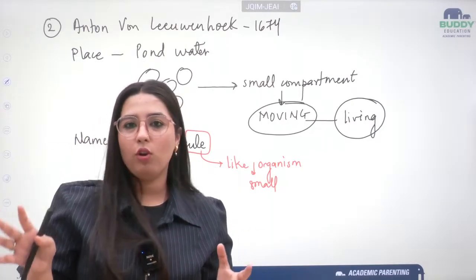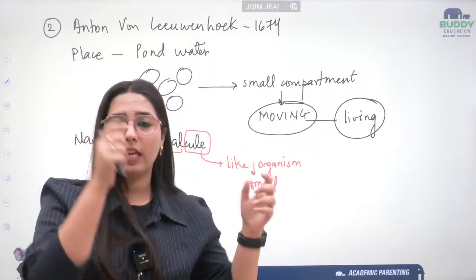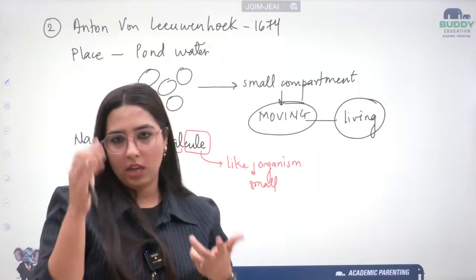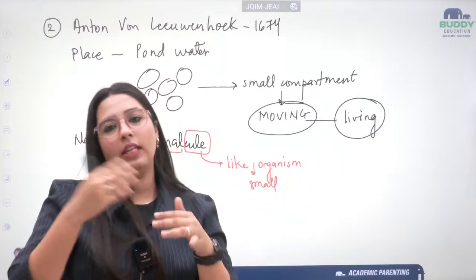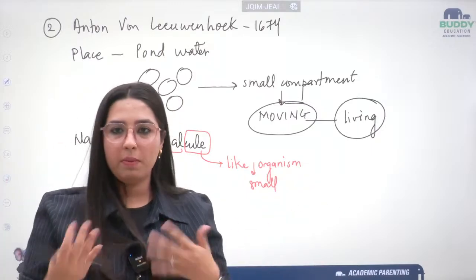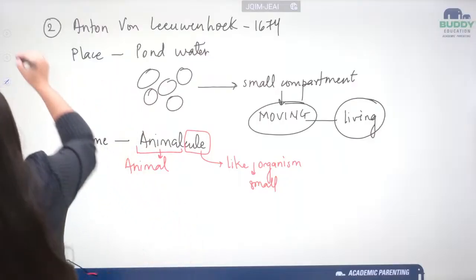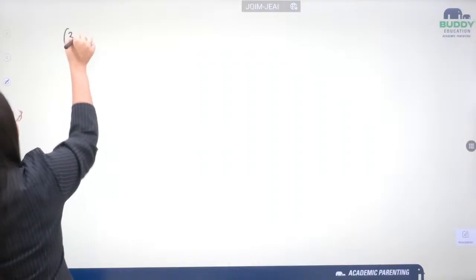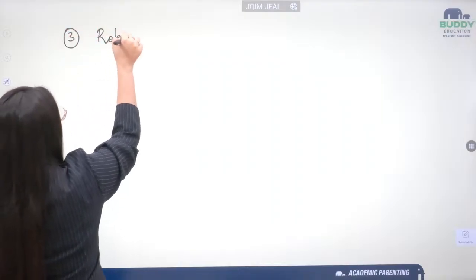Please go there and have a look at which scientist discovered what, and the hierarchy of it, what comes first and then what. That will be better for you. But for now, let me write it down for you. The third scientist who came into the picture was Robert Brown.